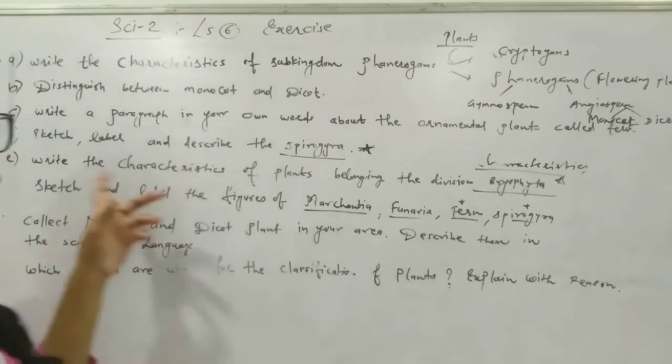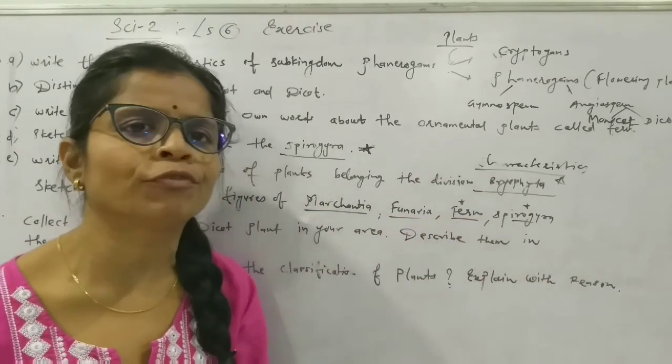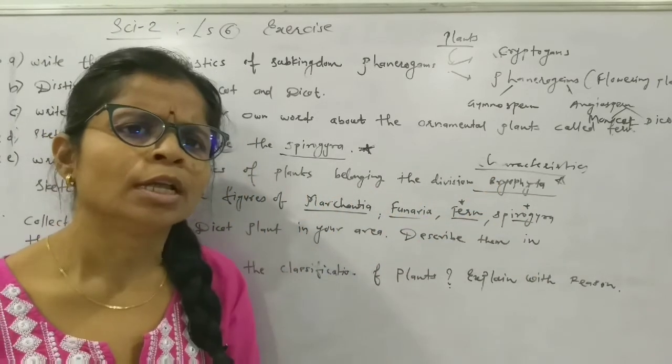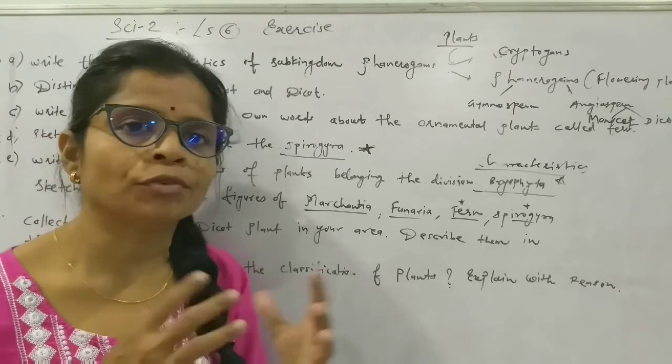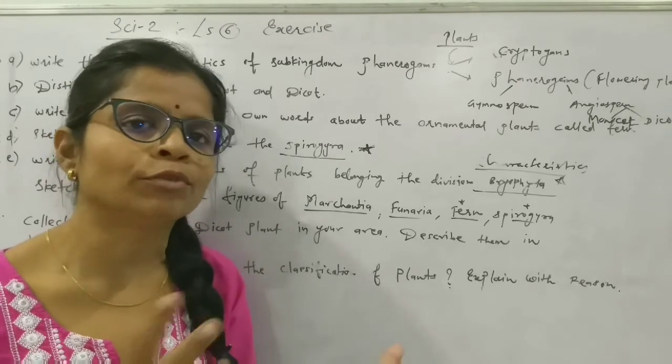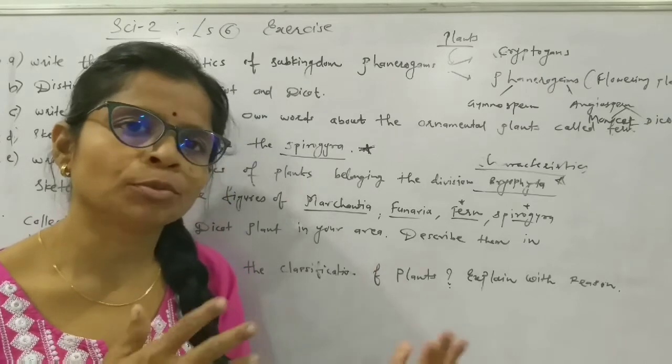Next question is: write the characteristics of plants belonging to the division Bryophyta. This division is very important. We call them amphibian plants. So about the word amphibian we have to describe. They need both land and water. Water is needed for the reproduction process. In this way we have to go.